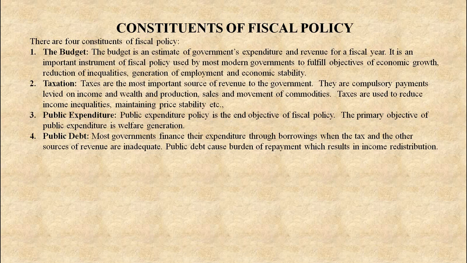The primary objective of public expenditure is welfare generation. Next, public debt. Most governments finance their expenditure through borrowings when the tax and other sources of revenue are inadequate. Public debt causes a burden of repayment which results in income redistribution. These are the four constituents of fiscal policy.